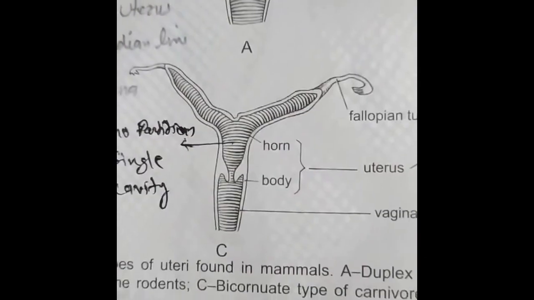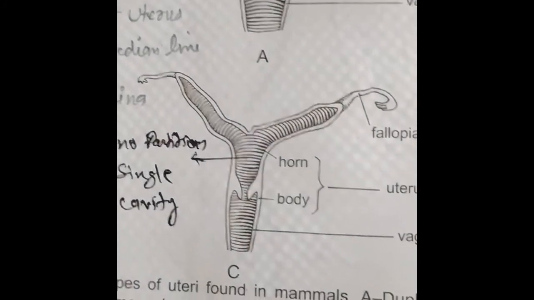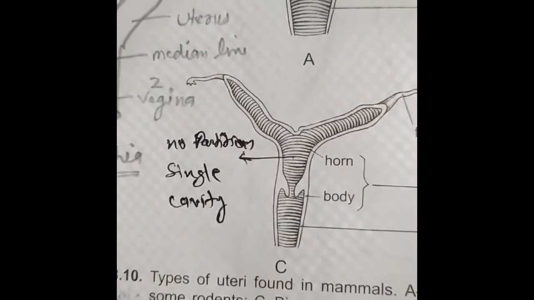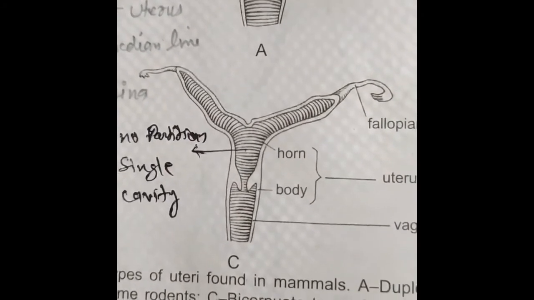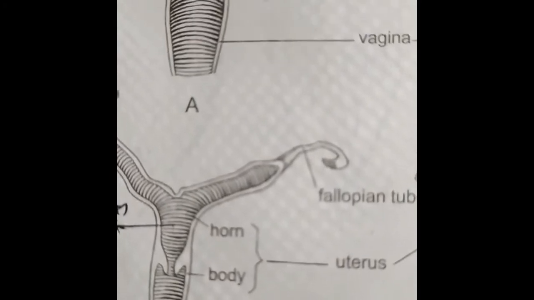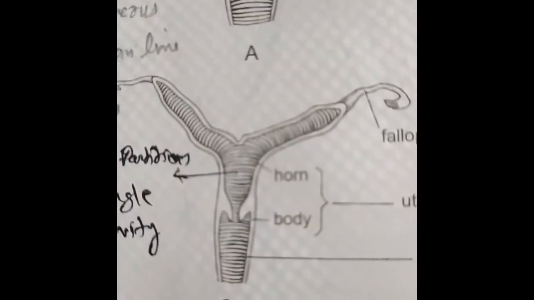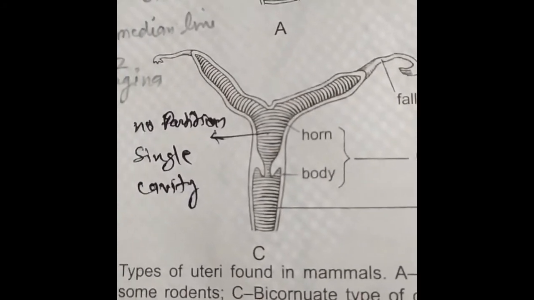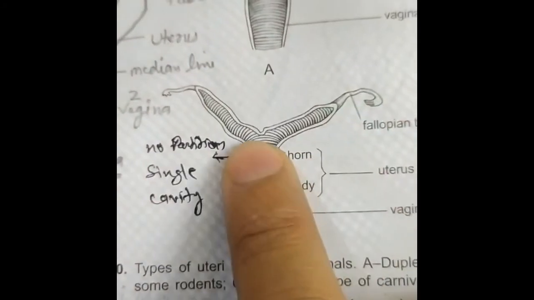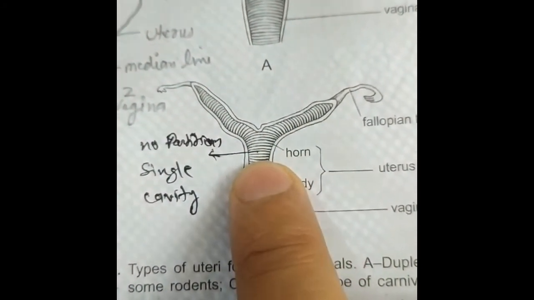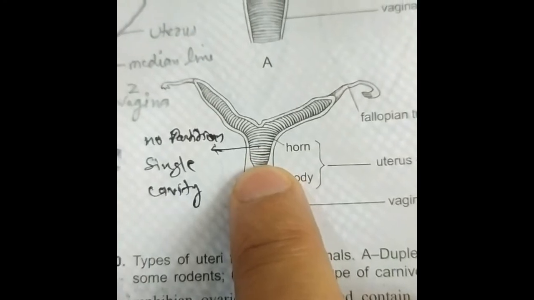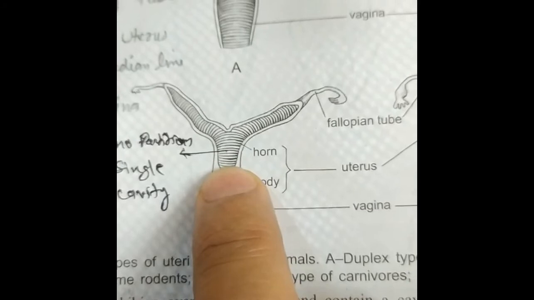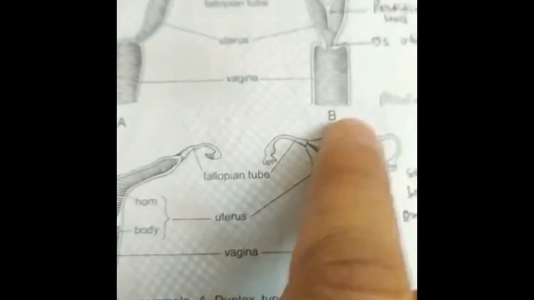Now the third condition is the bicornuate uterus, which is found in ungulates, whales, and most bats. The lower ends of the two uteri are fused more completely with no partition wall between the fused portions, and this part has a single cavity. Now you can see the fallopian tube, and these are the two uteri. There is no partition and there is a single cavity. So there is a greater fusion of the lower part of the uteri as compared to the second type, which was the bipartite uterus.